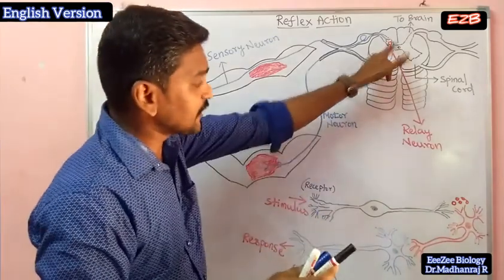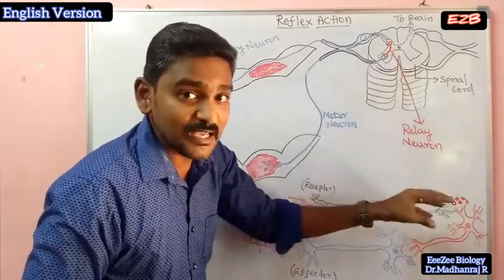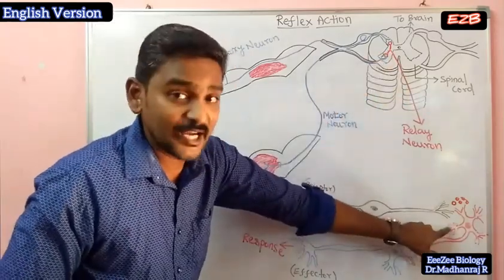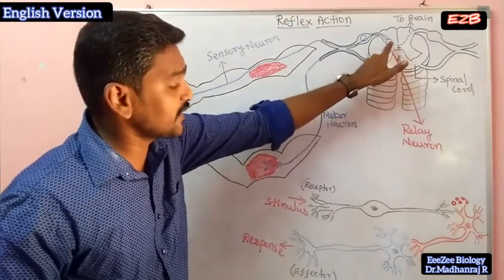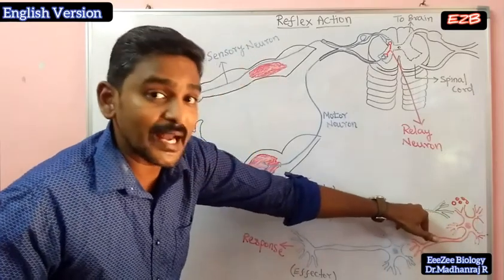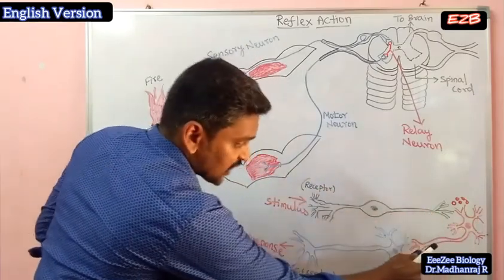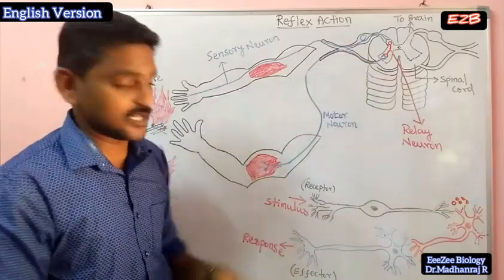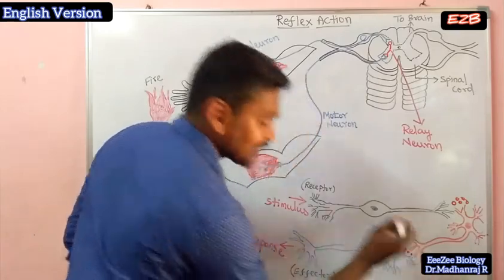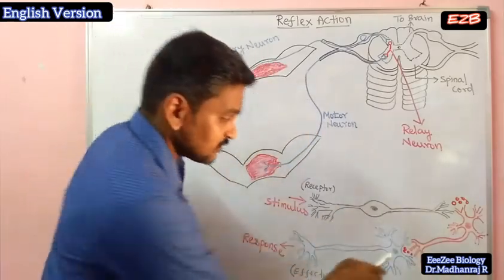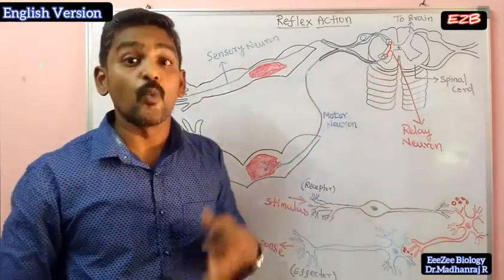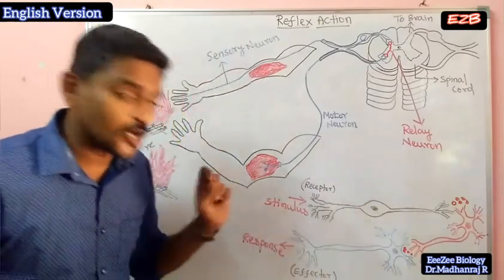So this nerve ending, here, will release chemicals. Those chemicals will be received by the dendrites of the relay neuron. I have drawn a round shape, right? Those are the dendrites of the relay neuron. They will receive the chemicals, which will be converted into an electrical impulse that travels and reaches the axon terminal. At the axon terminal, again the electrical signal is converted to chemical signals. These chemical signals will enter another neuron called the motor neuron. You can see the motor neuron.